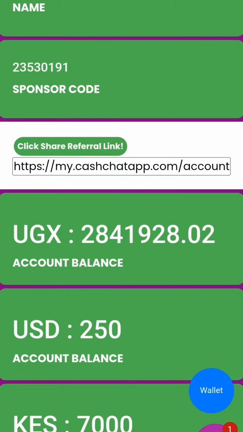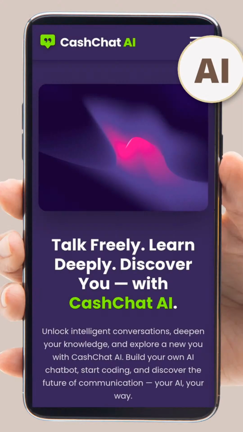Okay, so working as an early employee, you'll be able to manage adverts on the system. For example, if a company comes and they want to advertise on the CashChat network, which is extremely big, with a lot of activities going on, CashChat paying content creators. So there's a lot of content that people are creating, and that content is always demanding adverts.